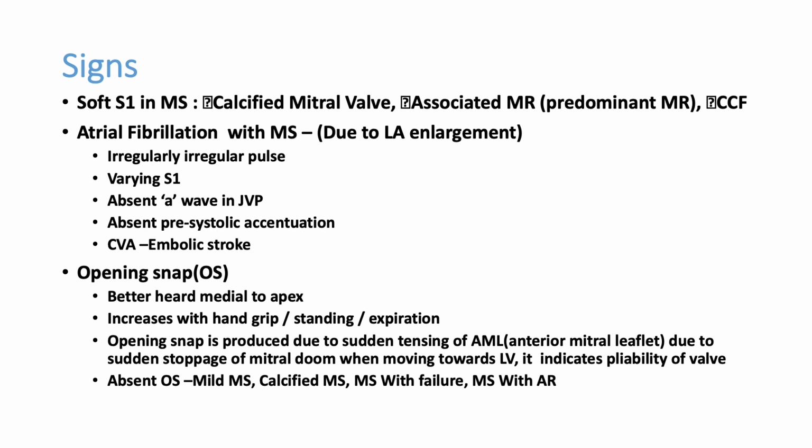So varying S1 is very classical of atrial fibrillation. Absent A waves in JVP, absent pre-systolic accentuation, that is very important. In atrial fibrillation there will not be any atrial booster kick, that's why pre-systolic accentuation will be absent. The patient can have embolic stroke, but remember, if the patient is having atrial fibrillation, most of the time the heart rate will be very high. You may not get all these findings, you may get only a varying first heart sound.